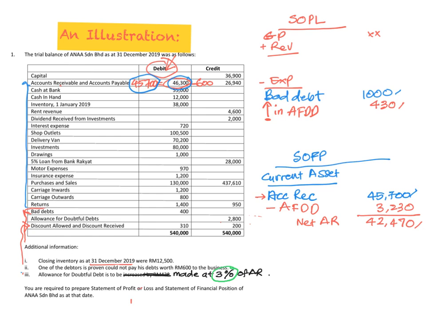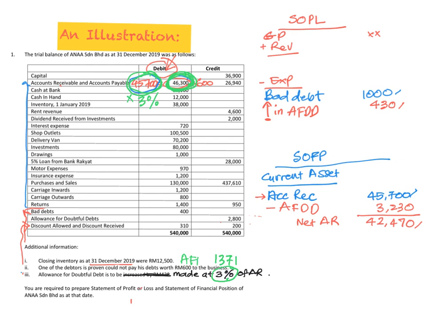Okay, so when you calculate 3% of account receivable, you will need to take this amount, not the amount given in the trial balance, okay, because this amount has not yet been deducted with the bad debt. So take the net amount here, 45,700, you times it with 3%, then you will get 1371. Okay, so this is the new allowance for doubtful debt.